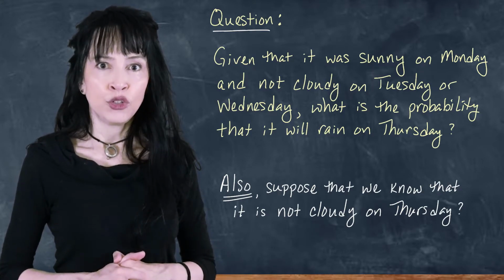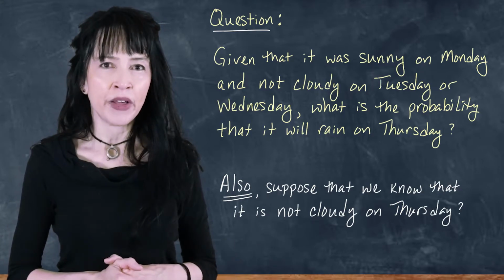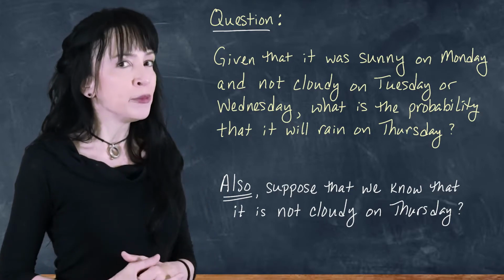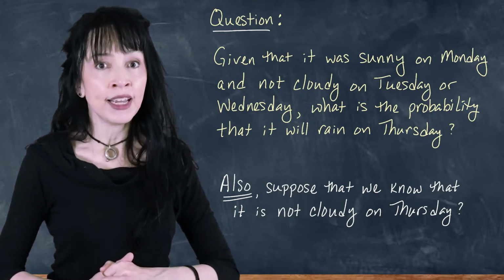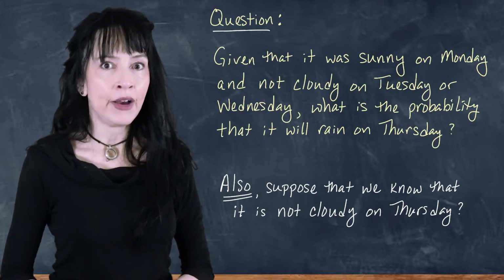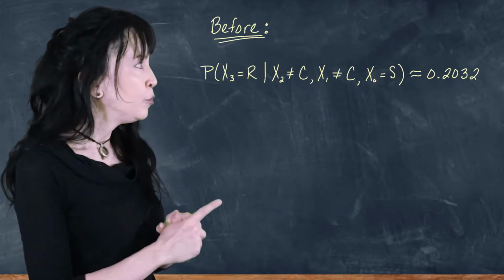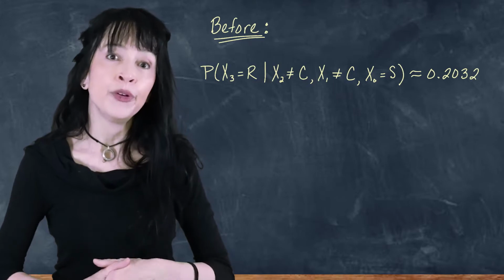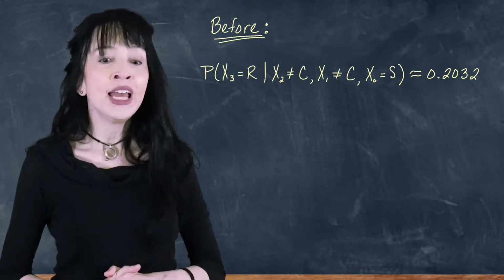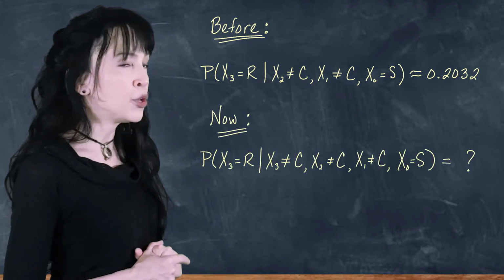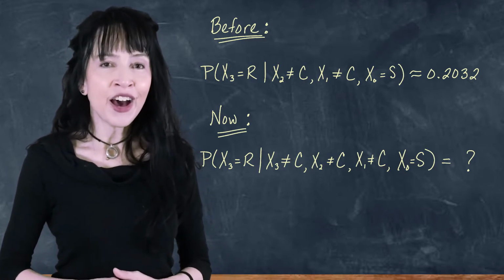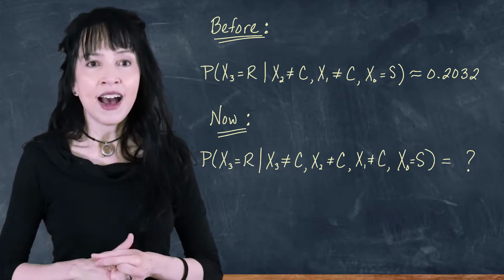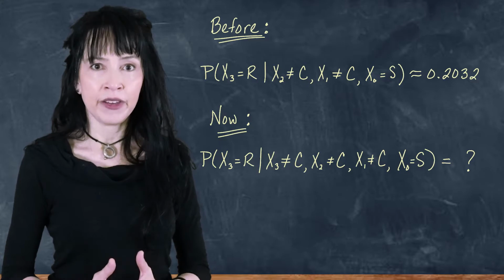that we know it is not cloudy on Thursday. So before, I didn't have any information about Thursday. So I still want ultimately the probability that it rains on Thursday, but we've already ruled out cloudiness. So before I had this probability and we computed that to be 0.2032, and now we're going for this probability. So note the inclusion of the fact that on day 3, it is not cloudy.